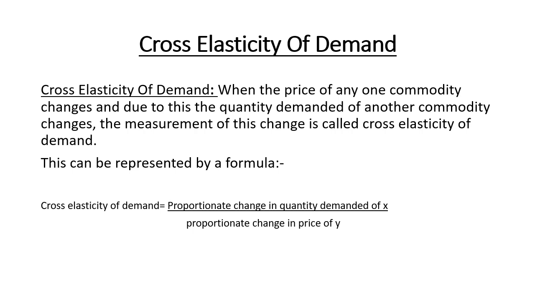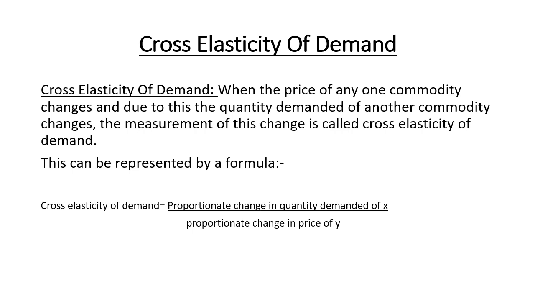So for the time being, people might shift their consumption from purchasing tea to purchasing coffee because coffee has now become affordable, and tea is becoming less affordable. So people switch from tea to coffee. That means proportionate change in quantity demanded of X, we can take coffee here as X, upon proportionate change in the price of Y or tea.